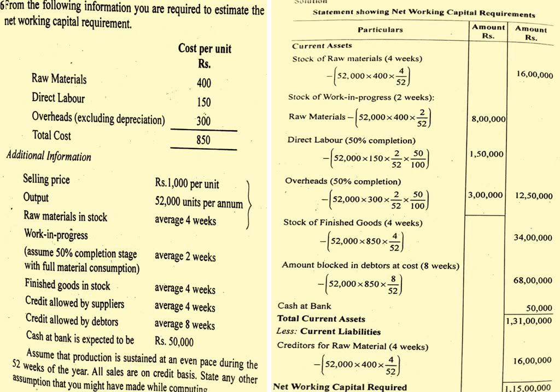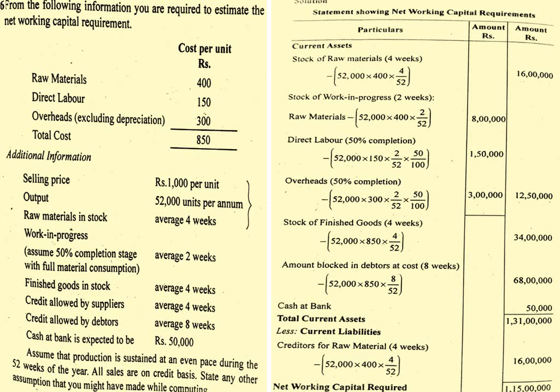From the following information, you are required to estimate the net working capital requirement. Cost per unit they given. Under the cost per unit, raw material is 400, direct labor 150, overheads excluding depreciation 300, total cost 850. Additional information: selling price rupees 1000 per unit, output 52,000 units per annum, raw material in stock average 4 weeks, work in progress assume 50% completion stage with full material consumption average 2 weeks, finished goods in stock average 4